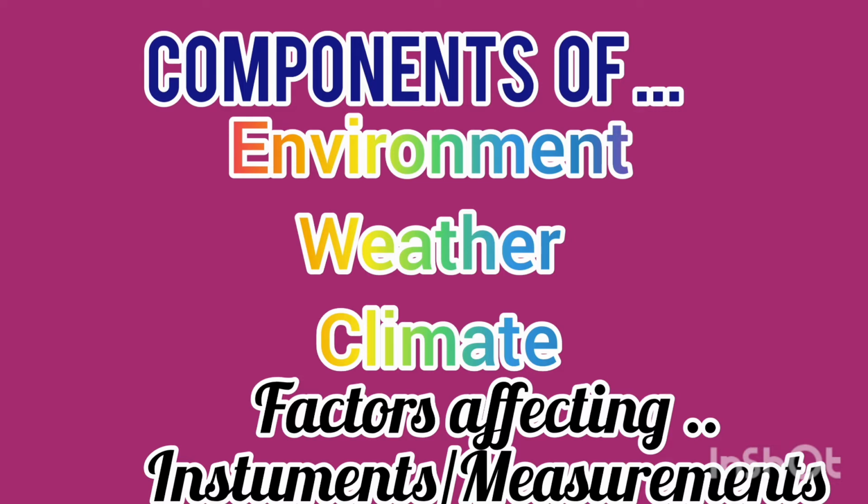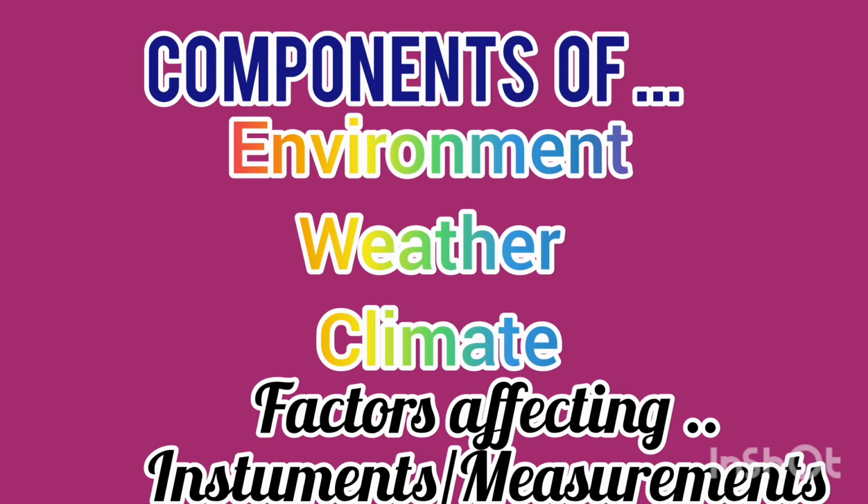So this is about weather and its components, and some other points are given about weather. How it is measured, this is also important. How is the weather measured? Through thermometers, barometers, rain gauges and hygrometers. So these are the important points that you have to stress. Firstly, what is weather?